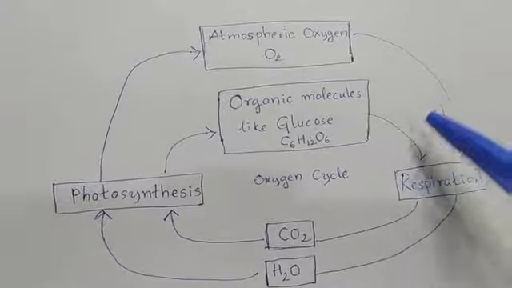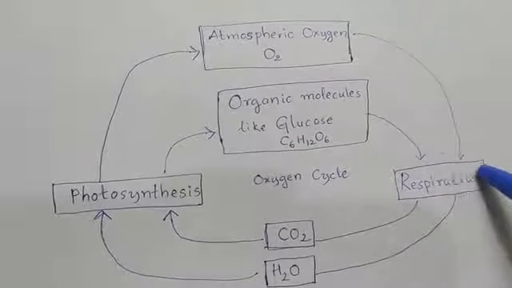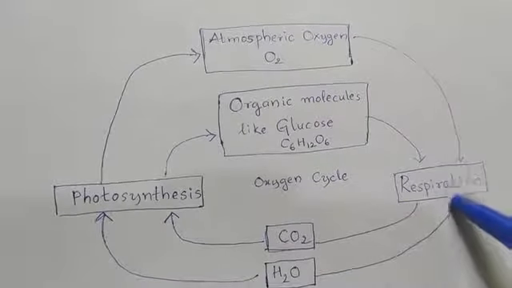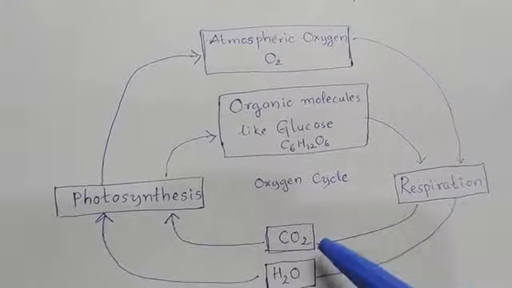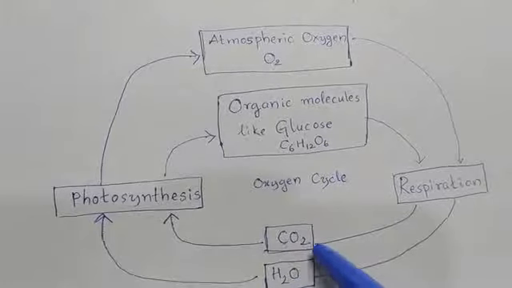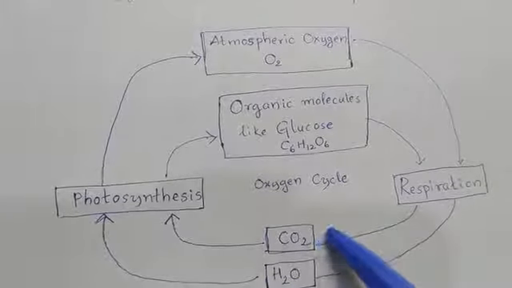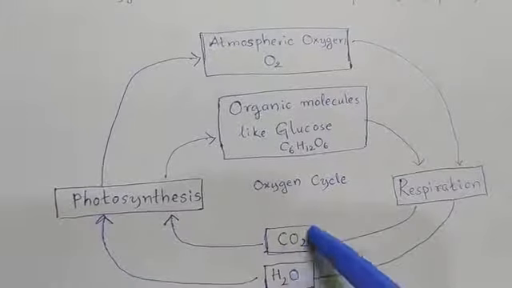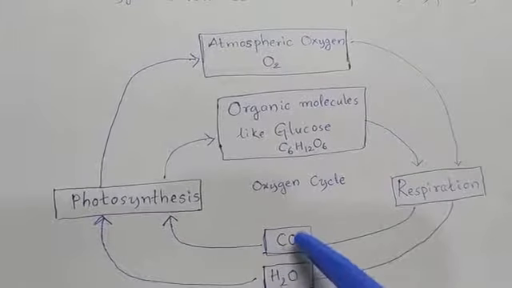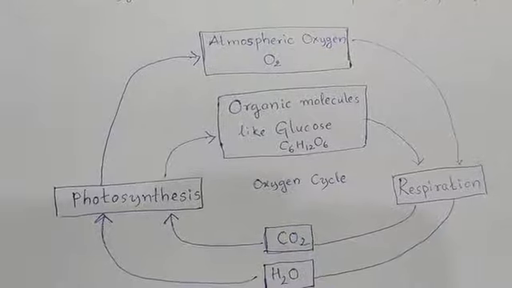Glucose. So glucose and oxygen both are used in respiration. In respiration, along with the production of energy, carbon dioxide and water are produced. And we know that carbon dioxide and water are the chief ingredients in the photosynthesis process.